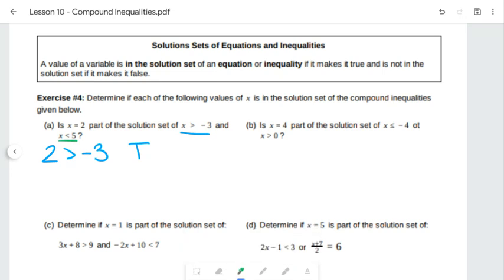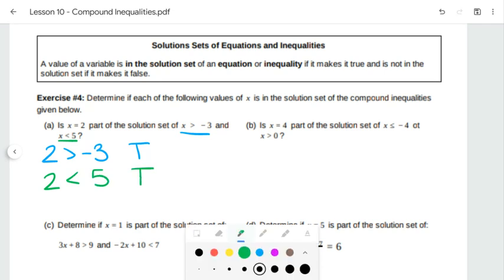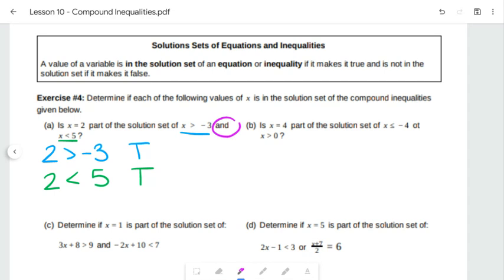Then we look at x less than 5. So 2 less than 5. That's also true. Because and is there, we would need both. So both things are true. We're having a good time. So we could say yes. Okay. X equals 2 is in the solution set because it satisfied everything. It had to have that x was greater than negative 3 and less than 5. So it had to be something in between there.